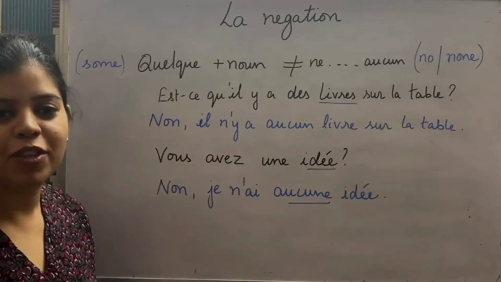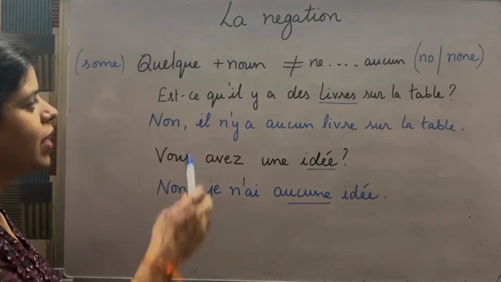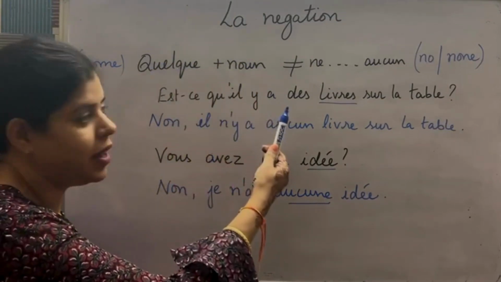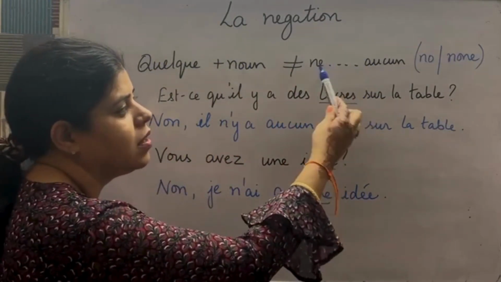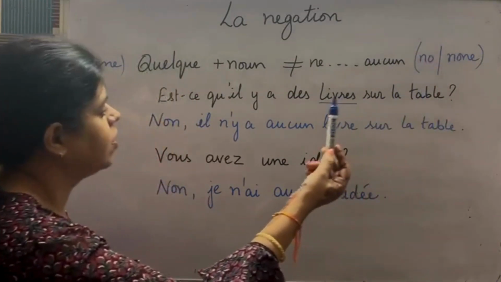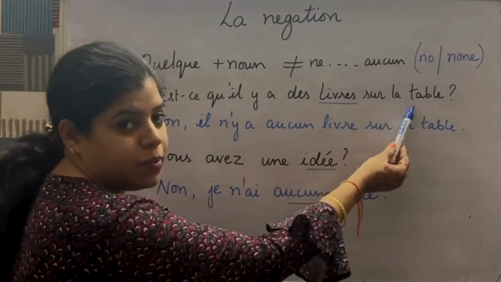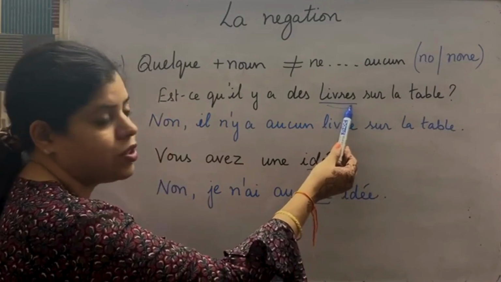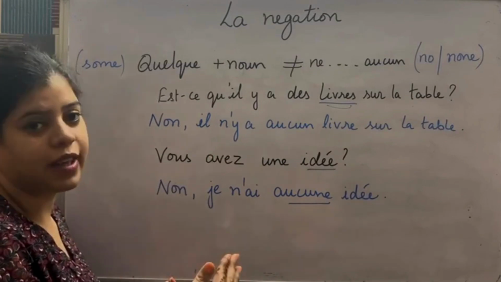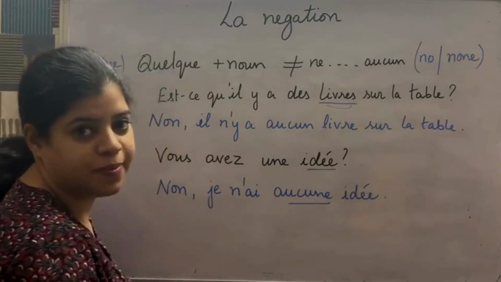There is one more expression which is called aucun or aucune. So whenever we have quelque plus noun in the sentence, that means we are talking about some noun, then the opposite could be ne plus aucun, which means no or none. For example, if the question is like, est-ce qu'il y a des livres sur la table? Now because here we have a noun which is livre, so for saying there is no book on the table, we can answer it like, non, il n'y a aucun livre sur la table.